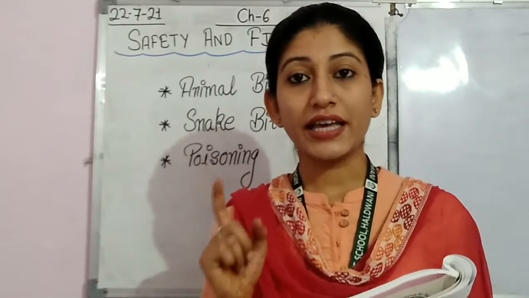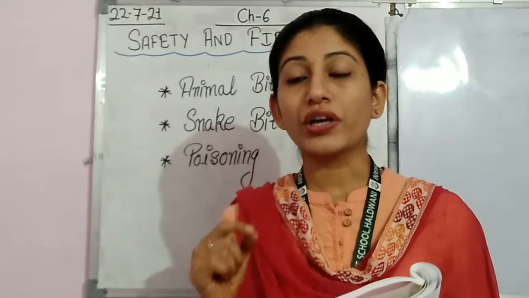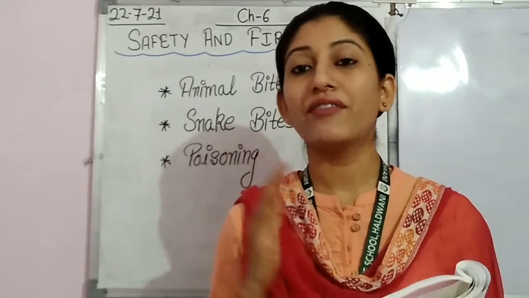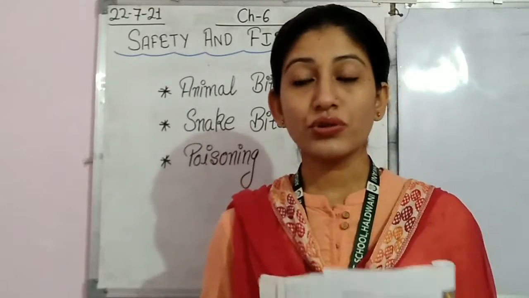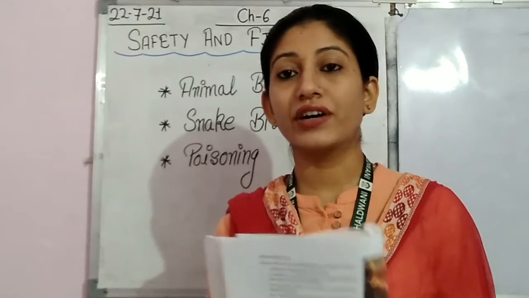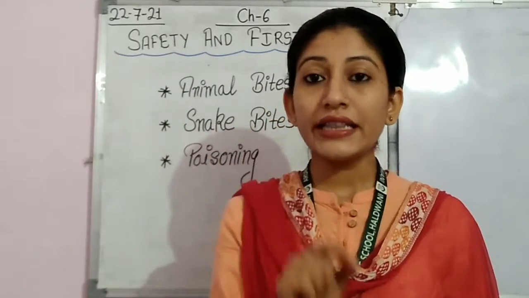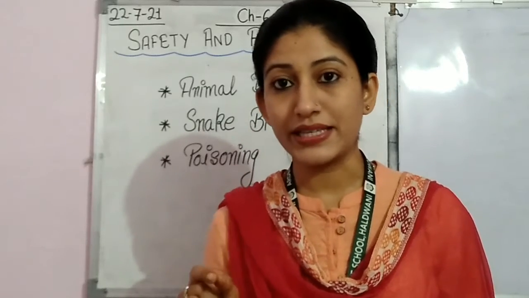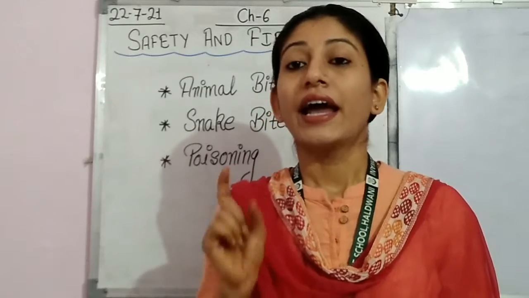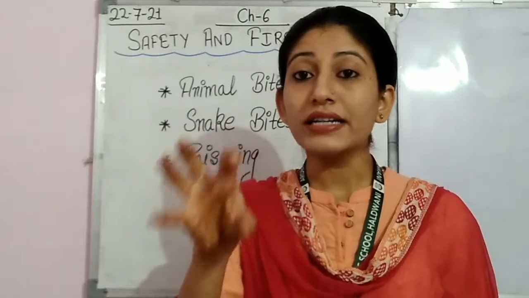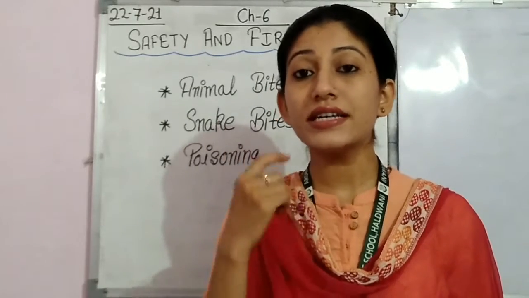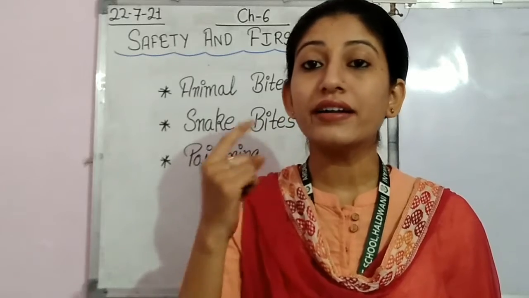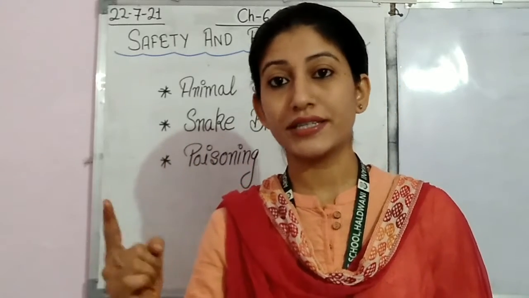When we are talking about animal bite, especially we have taken dog here. So students, when a dog bites someone, in the saliva of a dog there is a virus called rabies, and this virus enters the body of the person.